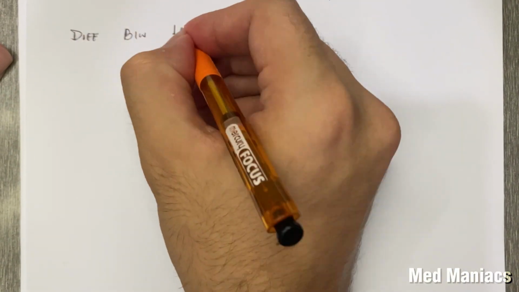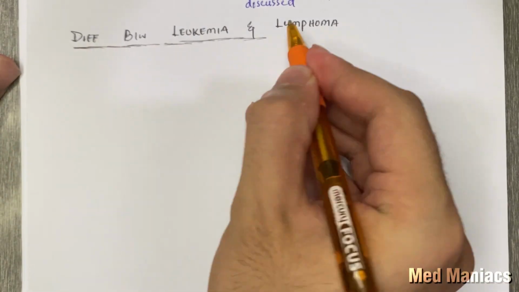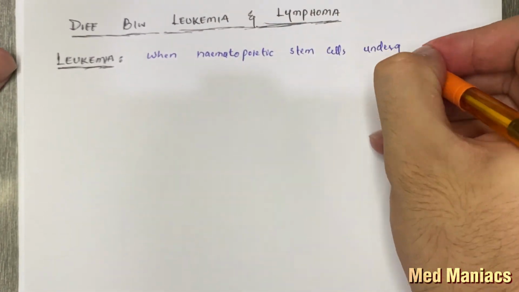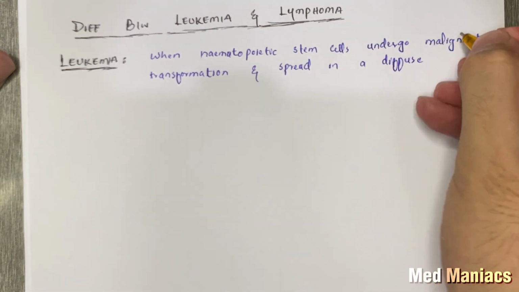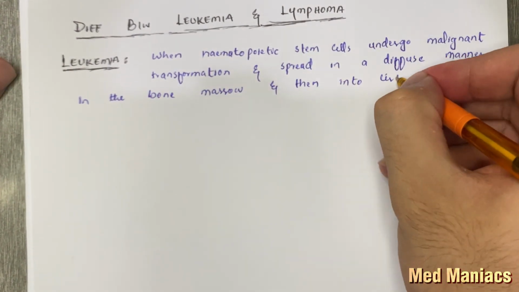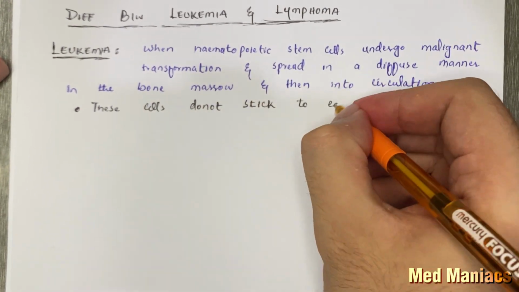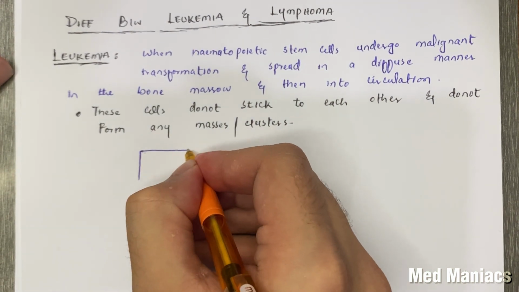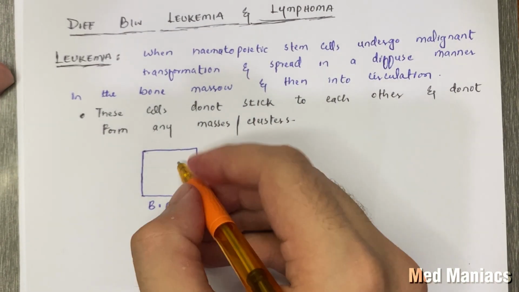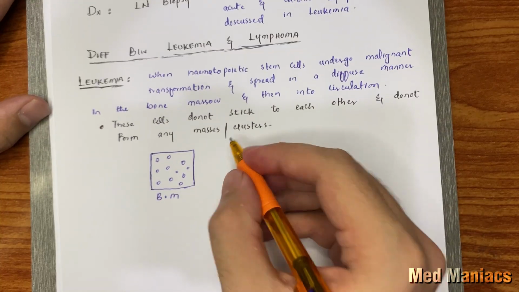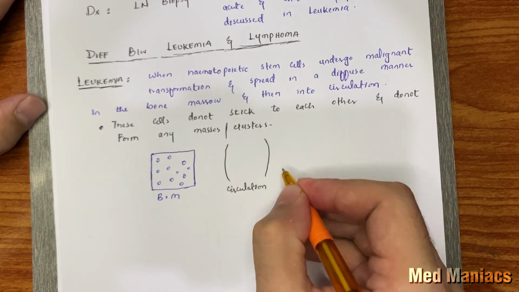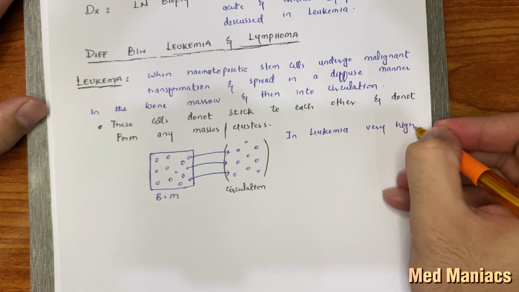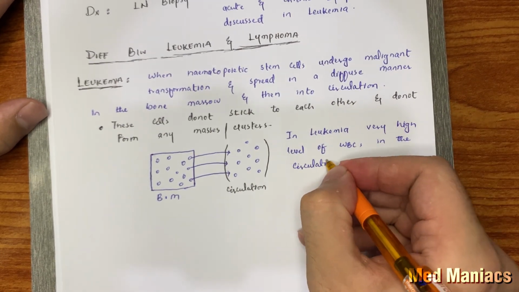The most important thing here is the difference between leukemia and lymphoma. So, in leukemia, hematopoietic stem cells undergo malignant transformation and spread in a diffuse manner in the bone marrow and then into the circulation. These leukemic cells do not stick to each other and do not form any masses or clusters. So for example, this is the bone marrow. When these cells are produced, they don't stick to each other and they are spread in the bone marrow in a diffuse manner. These cells then migrate into the circulation. The important point here is to remember that in leukemia, very high level of WBCs are in the circulation.